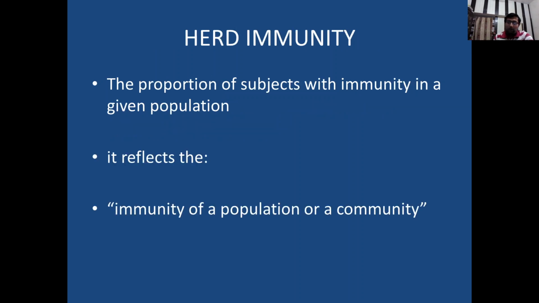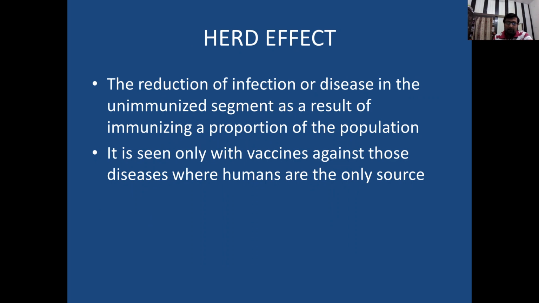Okay, so first thing is herd immunity. Herd immunity is the proportion of subjects with immunity in a given population. This means how many persons in a population have immunity against that particular disease organism. It reflects the immunity of a population or a particular community. Another thing is herd effect.